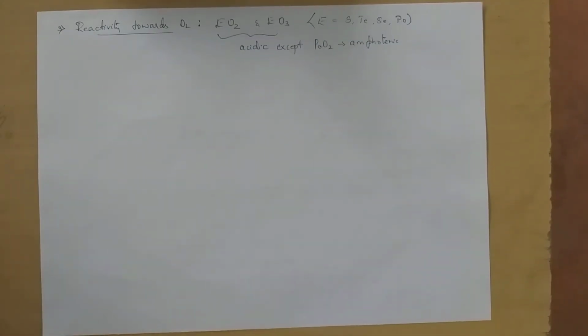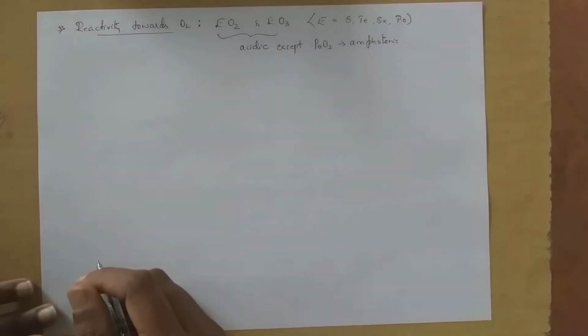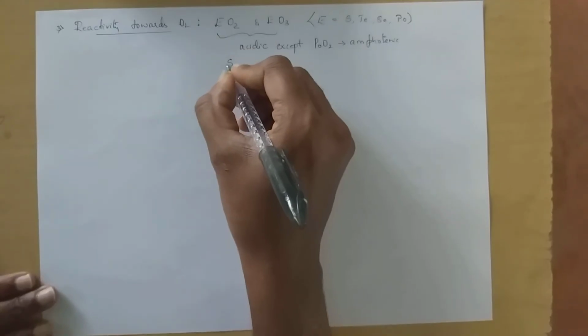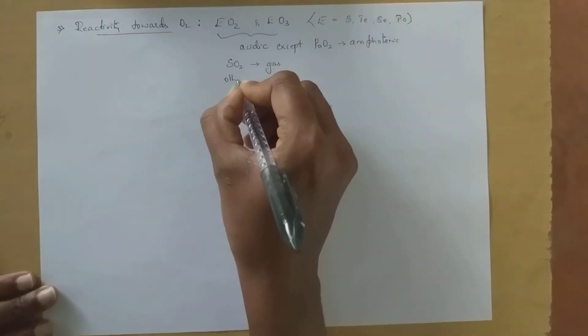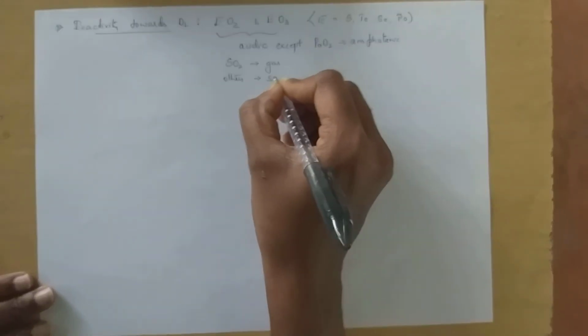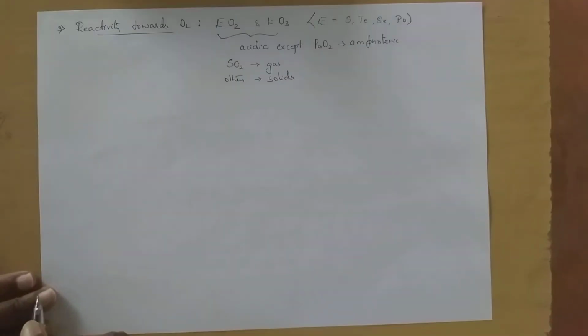Actually you have the next concept, types of oxides, in which I will explain in detail. Very simple: acidic means it acts as an acid, acidic nature. Amphoteric means it acts as both acid as well as base. Next, one more thing, SO2 is a gas whereas others are solids.